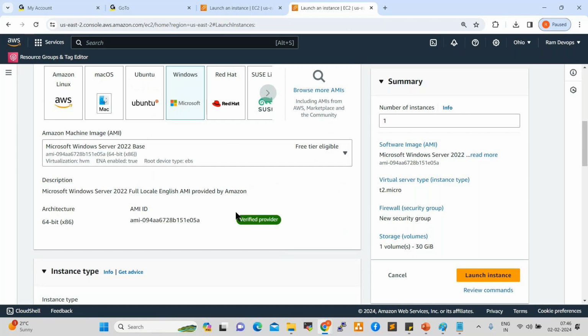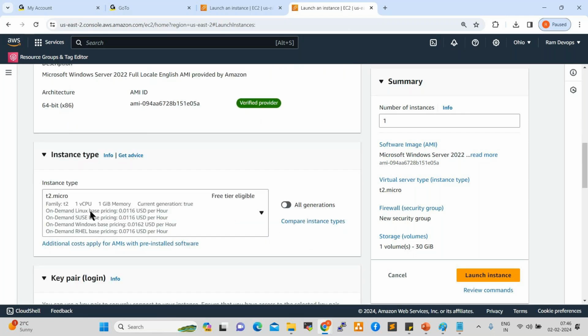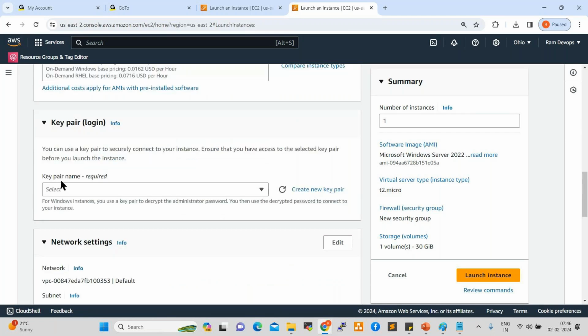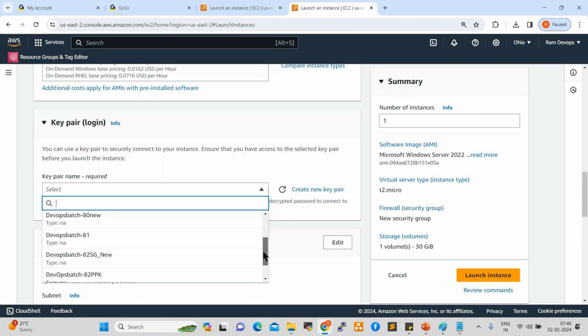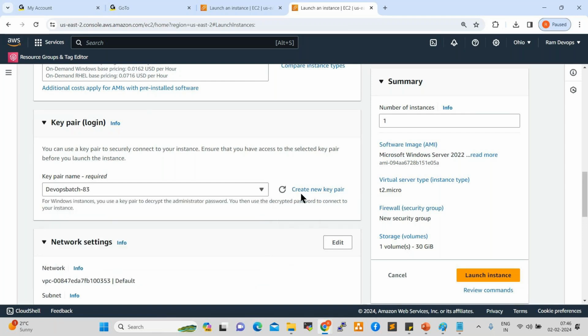Go down here. Instance type T2 micro, 1 CPU, 1 GB RAM. You can select this. Next one, key pair. A key is required, right? If you want to use an existing key pair, we already created one, the 83 batch key pair. If you want to use it, select this, or else you can create a new key pair.